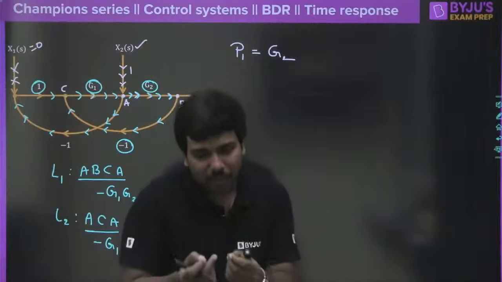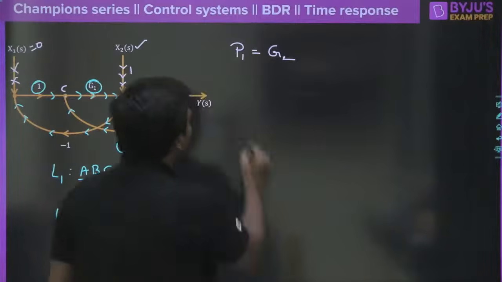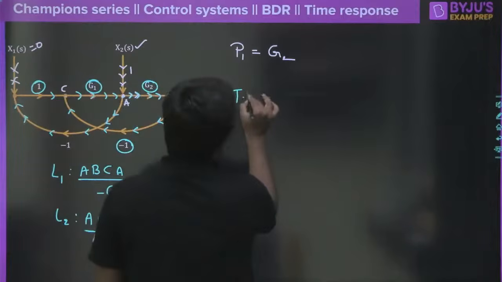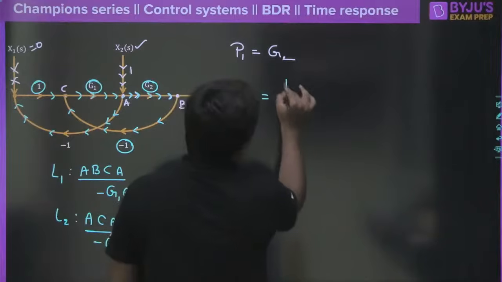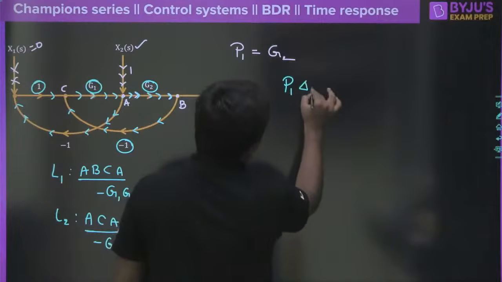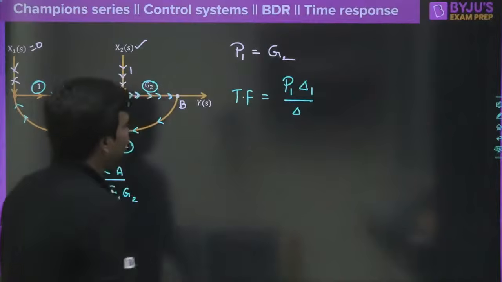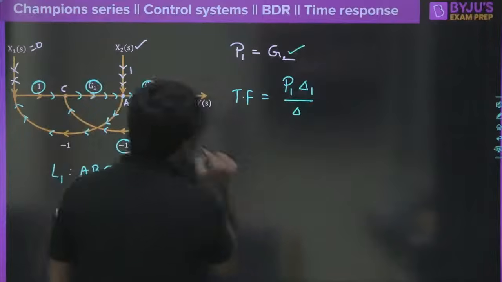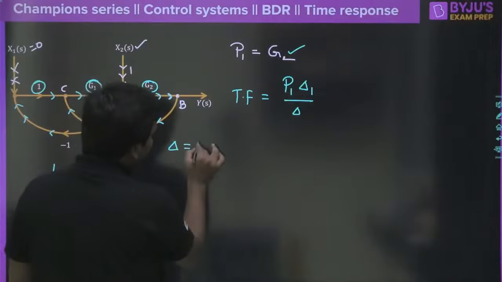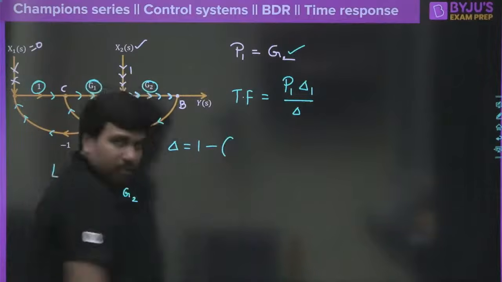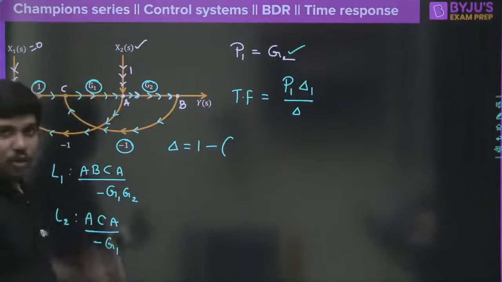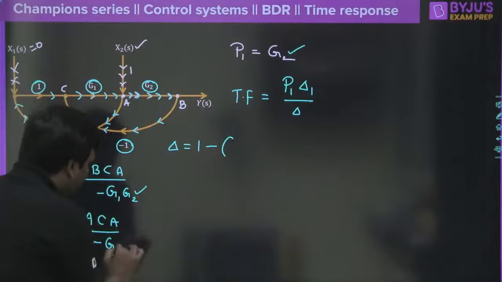You guys have already done it. So let me go one step more than that. Now we can say the transfer function is equal to Pk, that is P1 into delta 1 whole divided by delta here. P1 is known to you, so what is the delta value here? Delta is equal to 1 minus the sum of loop gains of individual loops. So this is the loop gain and this is the loop gain, correct?